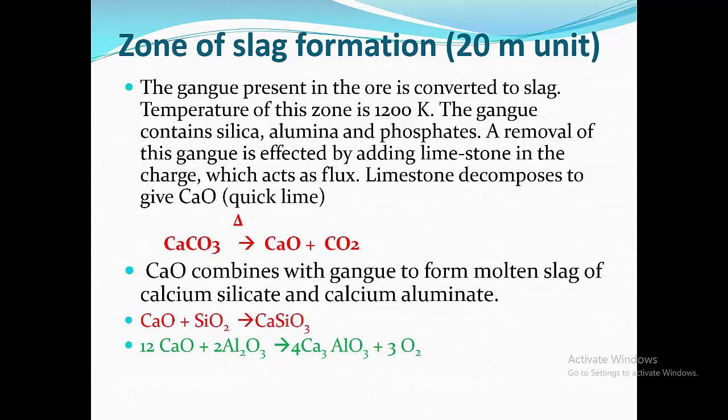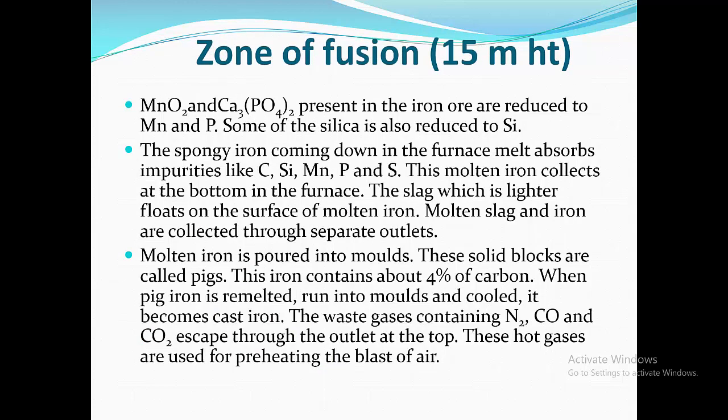CaO, that is calcium oxide, combines with gangue to form molten slag of calcium silicate and calcium aluminate. CaO plus SiO2 gives CaSiO3, that is calcium silicate. 12 CaO plus 2 Al2O3 gives 4 Ca3AlO3 plus 3O2, where Ca3AlO3 is calcium aluminate.